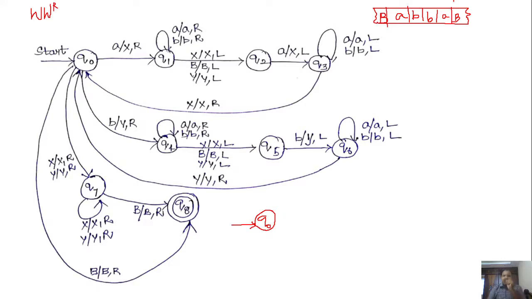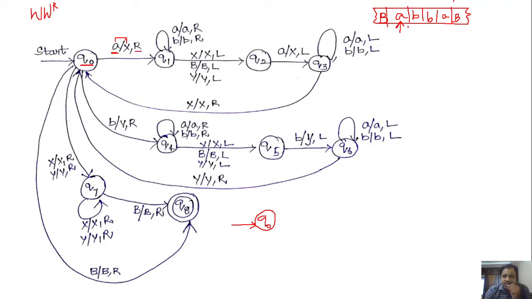Initially I am starting with the state q naught. The first symbol could be either A or B, so we are going to have two paths. In this transition diagram, from q naught, if we get A, we replace that A with X and move the head towards right.